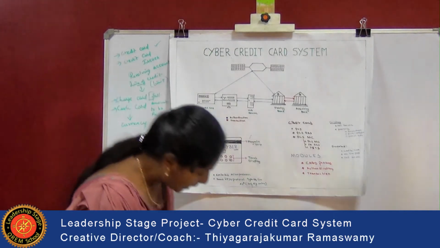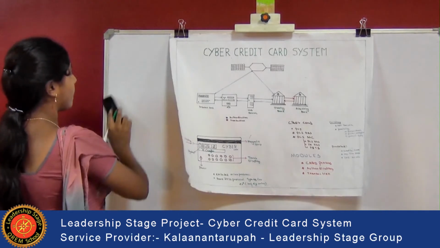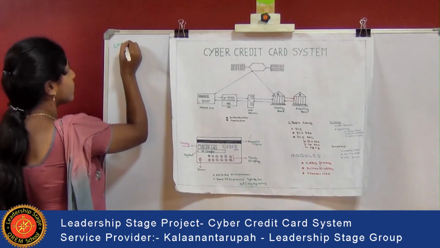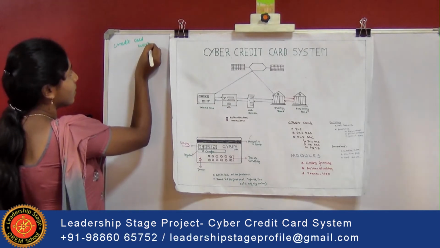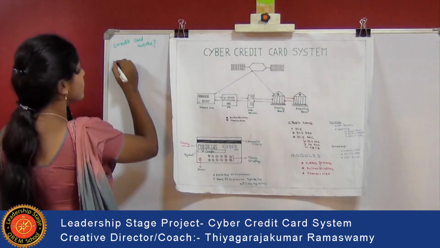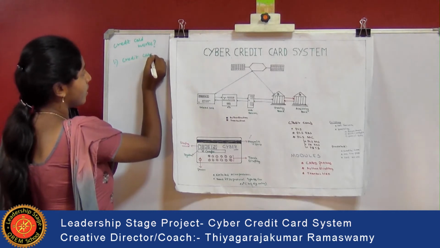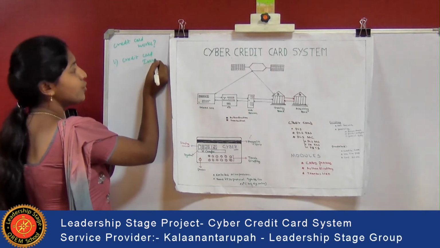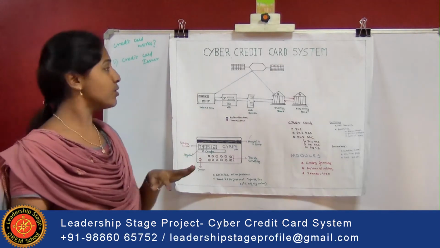Now, how does the credit card work? First, the credit card issuer will issue a credit card to the user.